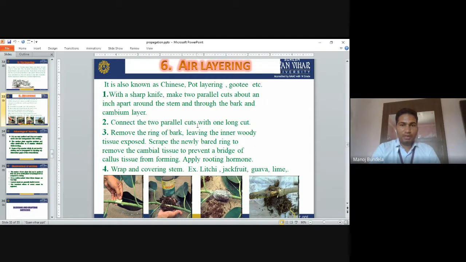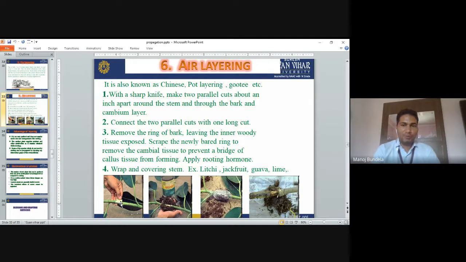Connect the two parallel cuts with one long cut. We have to connect them. Remove the ring of the bark. This is the stem, and from this we have to remove the ring. Ring means we have to remove the complete ring of bark, leaving the inner woody tissue exposed.